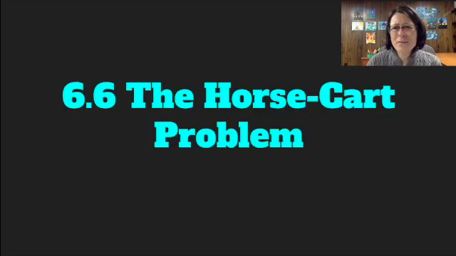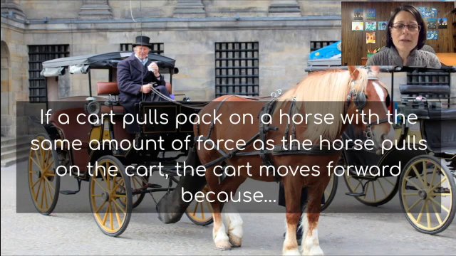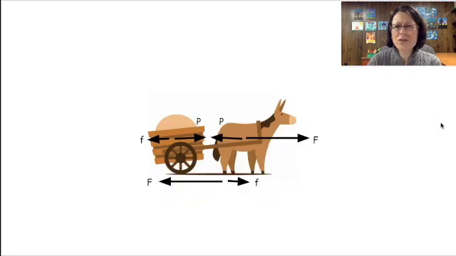To clear that up even further, let's consider the horse and cart problem from section 6.6. If a cart pulls back on a horse with the same amount of force as the horse pulls on the cart, how does the cart move forward? Let's take a look at all of the forces on the cart and the horse.